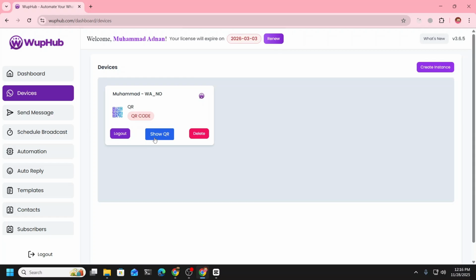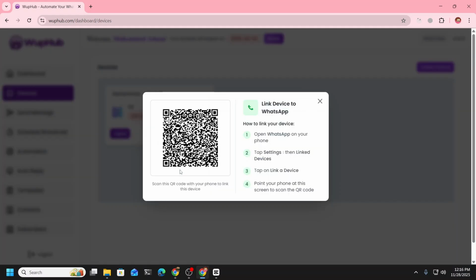It will show a QR button and you can click there. Go to settings, link devices, and scan the QR.